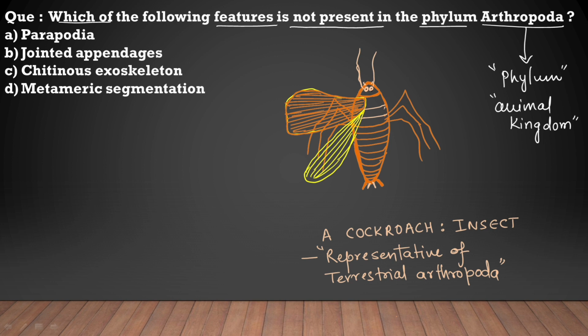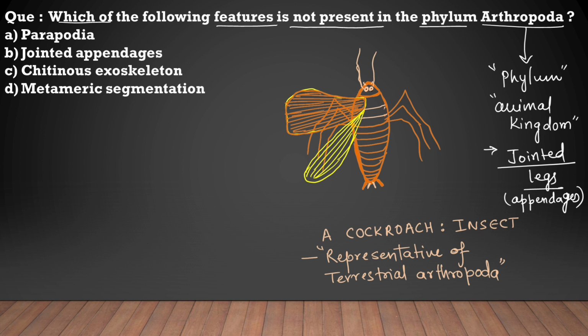Now, why they are called Arthropoda? Let us understand first. They are called Arthropoda because they have jointed leg. So they are called arthropod. You can write instead of leg, appendage. Appendage refers to the organ that are required for locomotion or that are processing out from the body of organism.